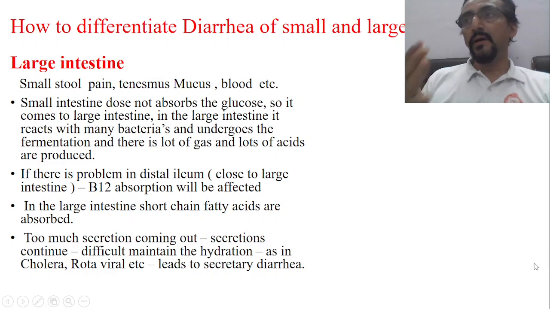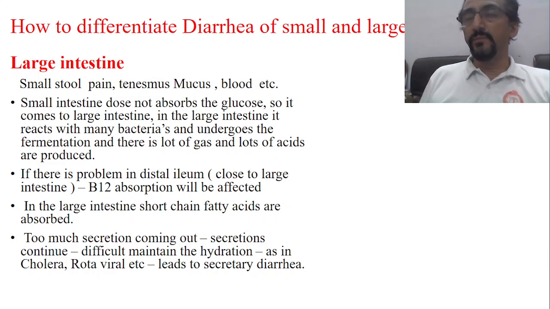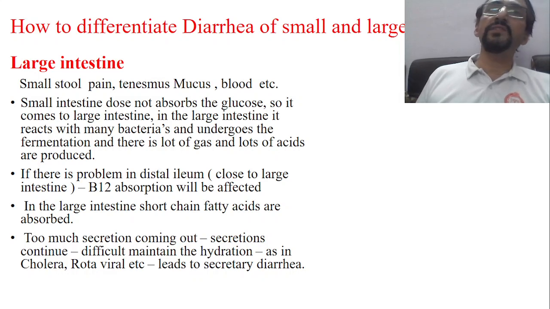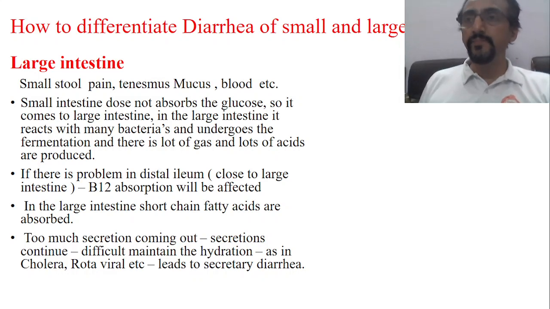Okay, now suppose the problem is with protein absorption, and proteins and amino acids are not absorbed properly, then usually the complaint is that the child will have recurrent infections. Okay, and the child will have all the malabsorption syndromes. And if the fat absorption is improper, then we will have loss of weight. Okay, if the carbohydrate absorption is improper, then we will have anal excoriation. So this point we will see.